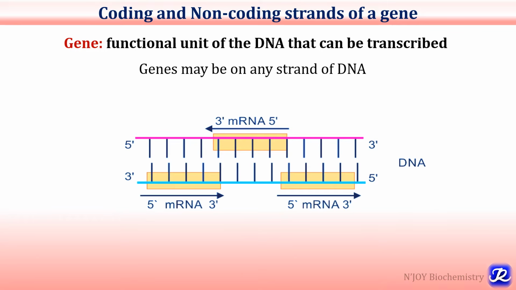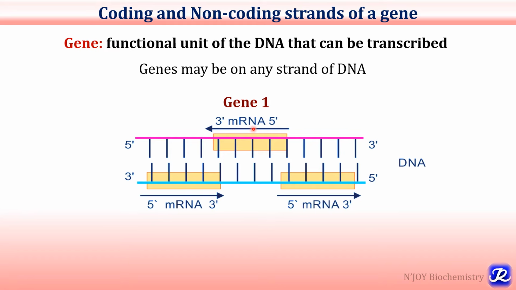Gene is the functional unit of DNA that can be transcribed, and in a long DNA molecule, genes are placed in collinear fashion and have either of the two strands as coding strand. So genes may be on any strand of DNA. For example, this is the DNA strand and there are 3 genes. So this is gene 1 and this is the primary mRNA transcript.